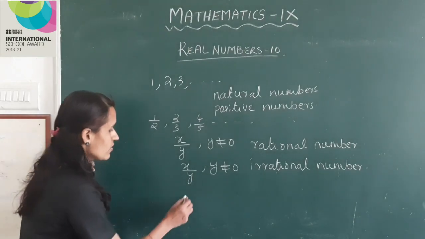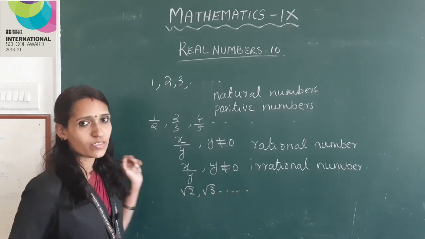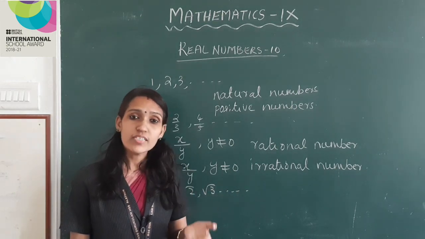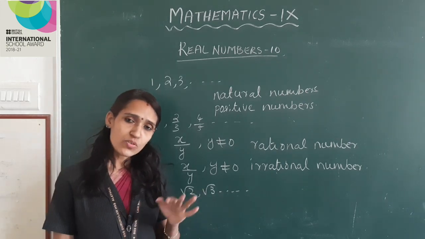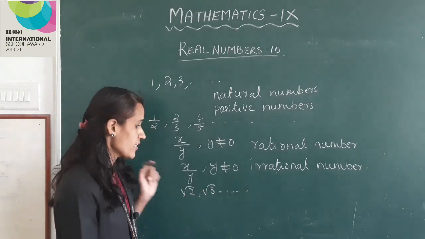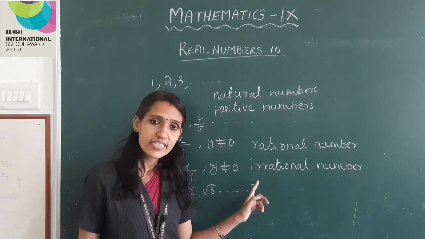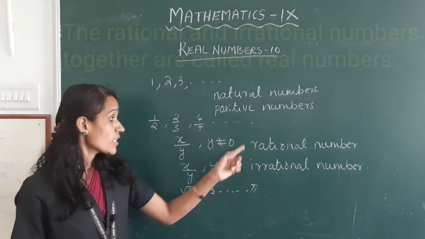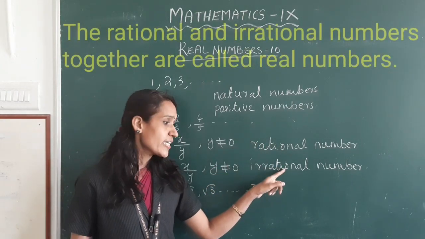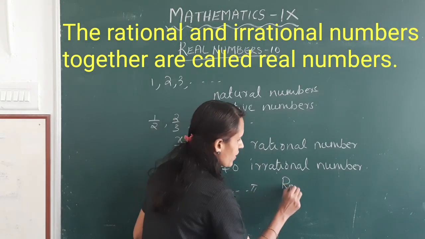For example, root 2, root 3, etc., which you have learned in the lesson New Numbers. The perimeter of a circle of diameter 1 centimeter is pi. Pi is also an irrational number. Clear? The rational and irrational numbers together are called real numbers.